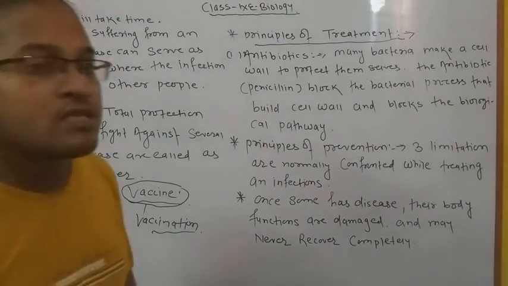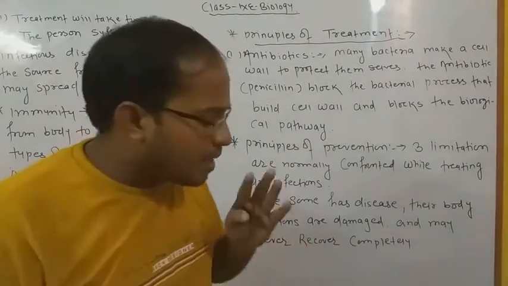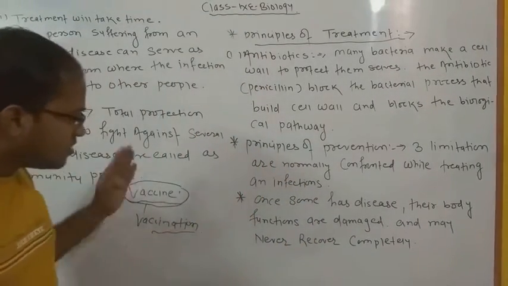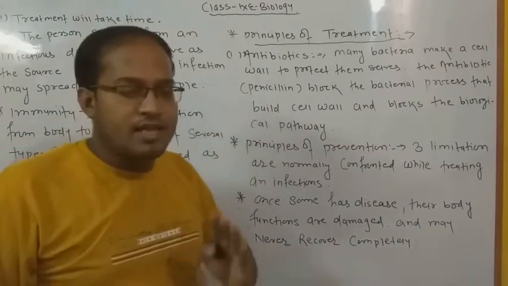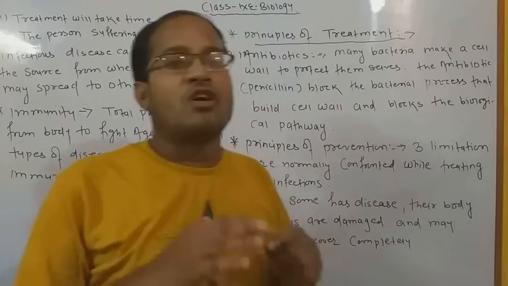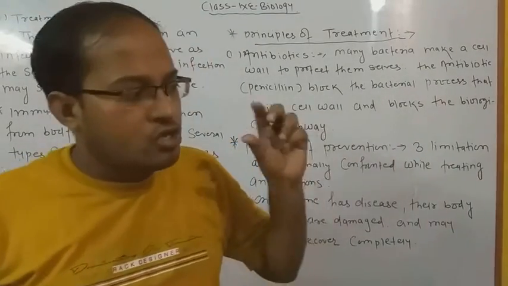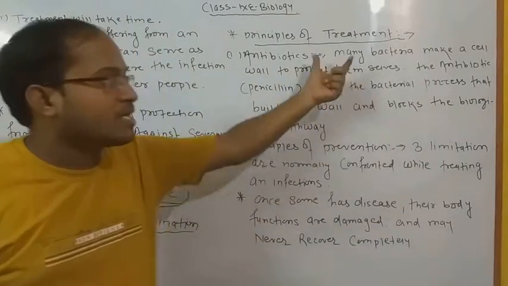So nowadays doctors are using different types of vaccine and vaccination, which they generally use since the birth of the child, and they provide several types of vaccines for developing the immunity system in their body, by which they are totally safe from certain types of bacteria and virus.